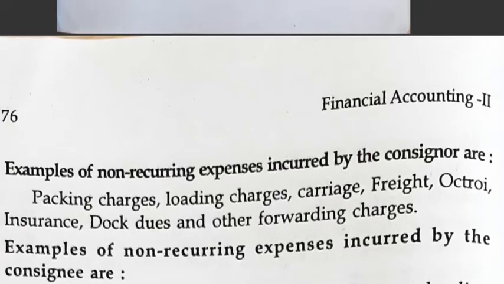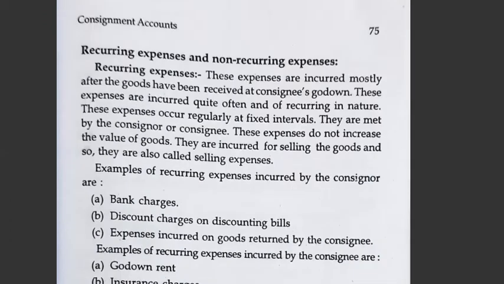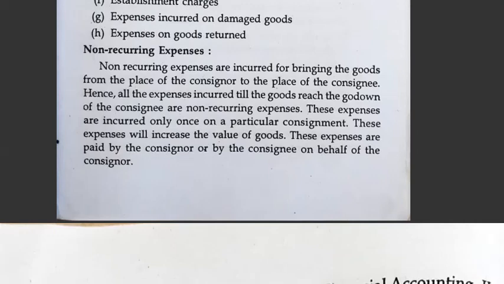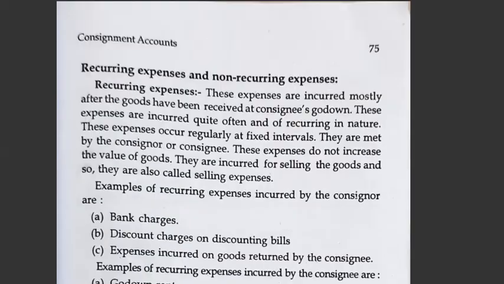So go through this. You have to remember which are the non-recurring expenses and which are the recurring expenses. First remember the meaning. Recurring means the expenses after reaching the godown of the consignee. Non-recurring means the expenses incurred from the place of the consignor to the place of the consignee. So go through the examples, you will understand. If you have any doubts, you can ask.